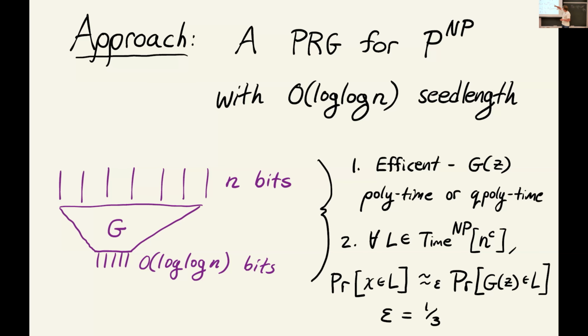So just to recap, what does this mean? We have some constant c. We want to fool time NP algorithms that run in n to the c time. And what we're designing is a generator that's stretching O(log n) bits to n bits. On the one hand, we want it to be efficiently computable, like quasi-polynomial or polynomial time. On the other hand, we want that for every fixed language in this complexity class, the probability of random strings being in the language is approximately the probability that a random output of the generator is. And the error that we need is just some constant error. We'll be happy with that.